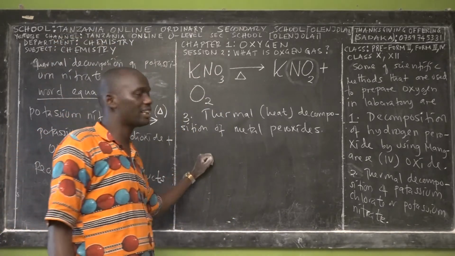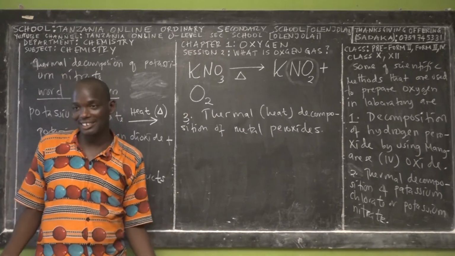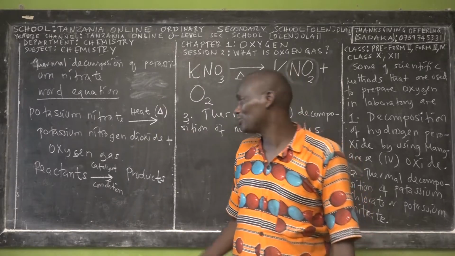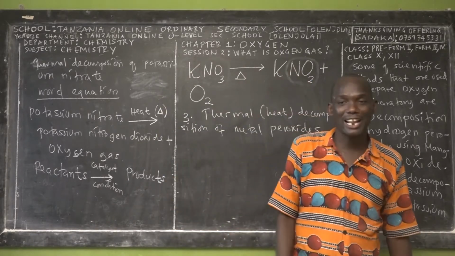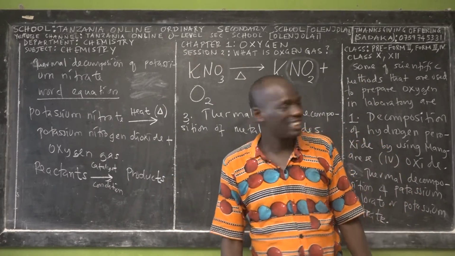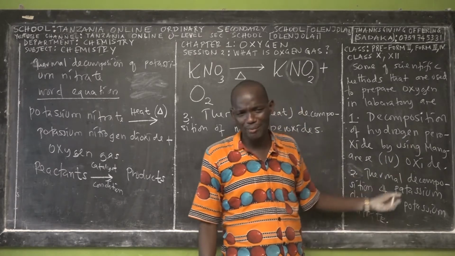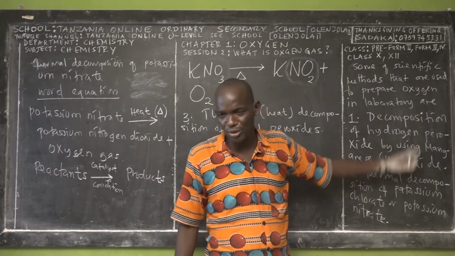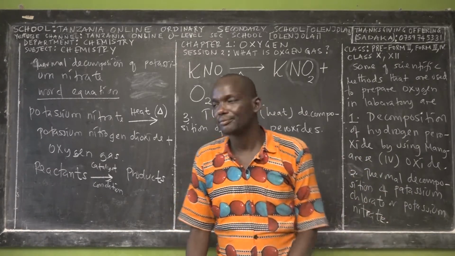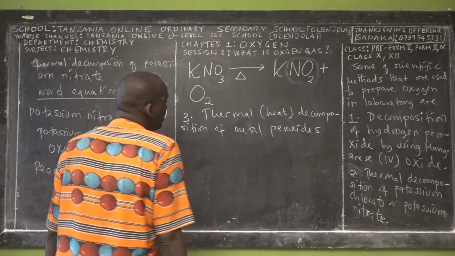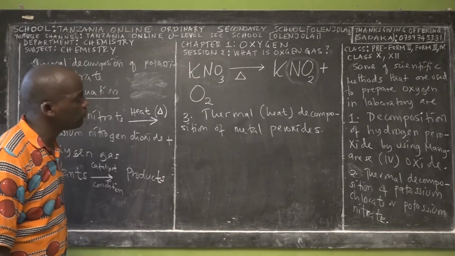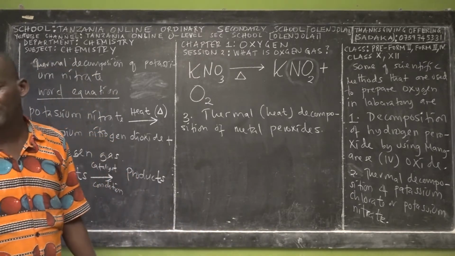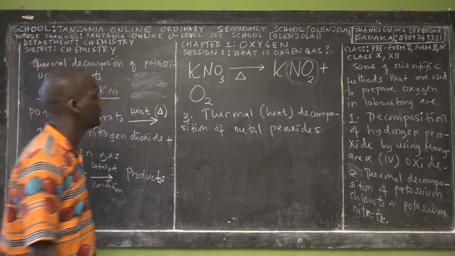We are not going to discuss this method according to the syllabus. It doesn't mean that I don't know it, I know it. But the syllabus does not allow me to teach Form 2 students how to prepare oxygen using this method. These two methods are enough, even more than enough. You will learn these two methods for your entire ordinary education level. So thermal decomposition of what? Metal peroxide.